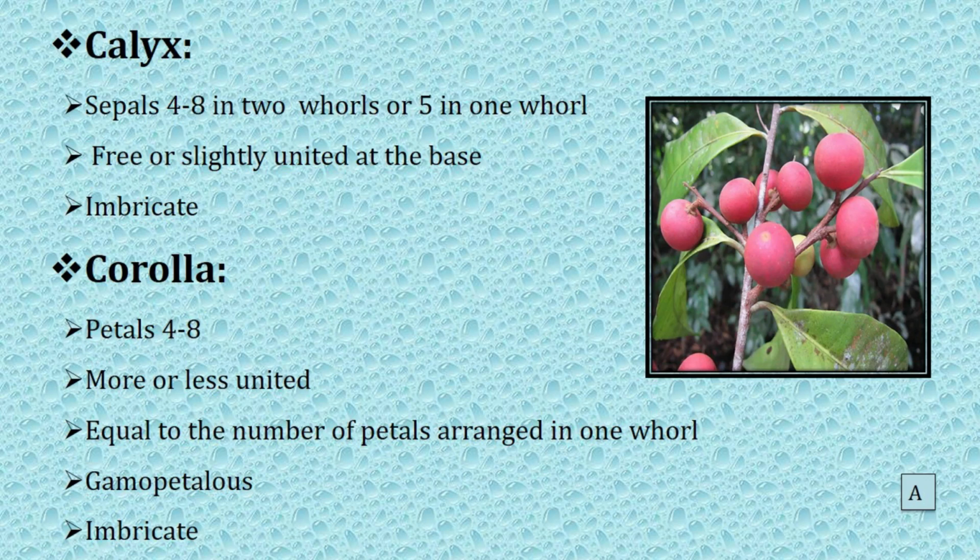Next one, corolla. Petals 4 to 8, more or less united, here no free condition. Equal to the number of sepals arranged in one whorl. Here united, so gamopetalous. Corolla lobes are imbricate. Rarely petals with dorsal appendages.